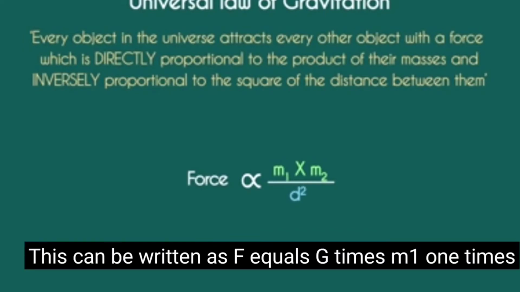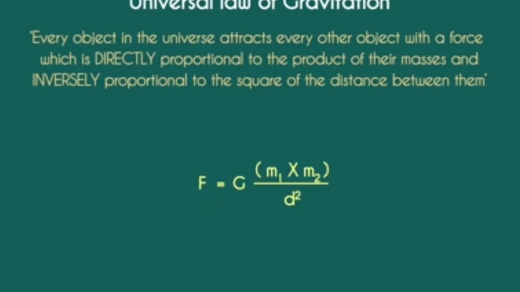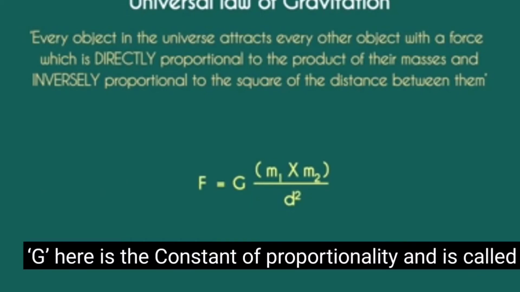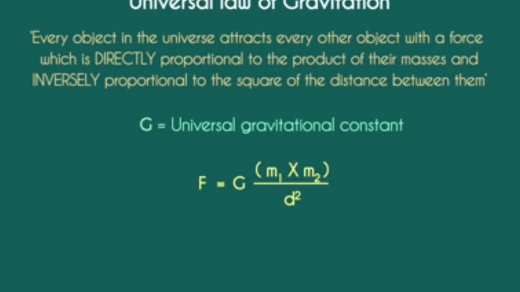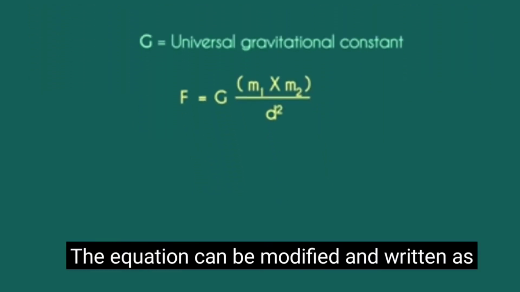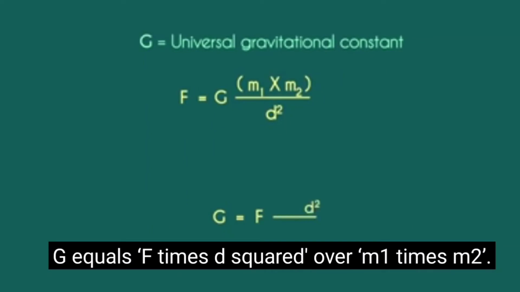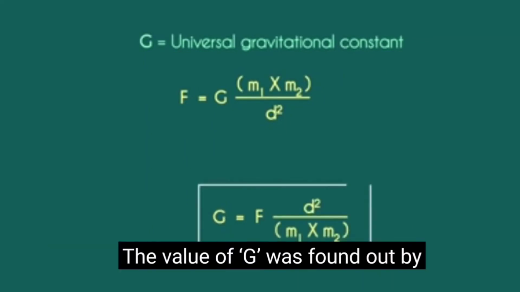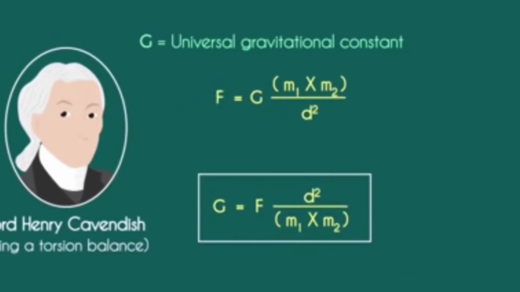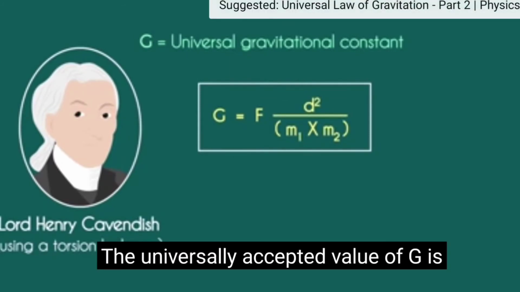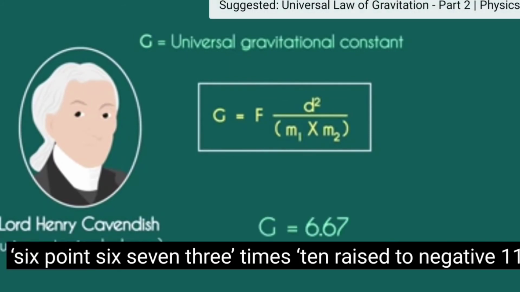Directly proportional to the product of the masses and inversely proportional to the square of the distance between them. This can be written as F equals G times m1 times m2 over d squared. G here is the constant of proportionality and is called the universal gravitational constant. The equation can be modified and written as G equals F times d squared over m1 times m2. The value of G was found out by Lord Henry Cavendish using a torsion balance. The universally accepted value of G is 6.673 times 10 raised to negative 11.